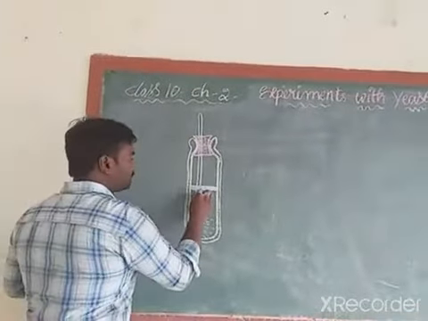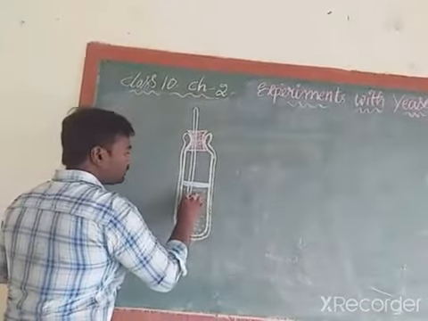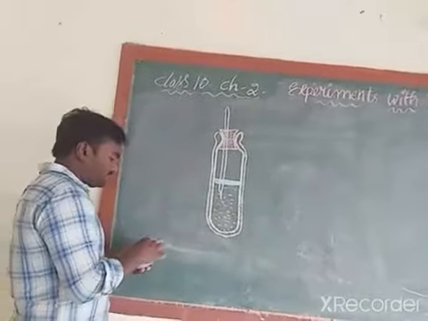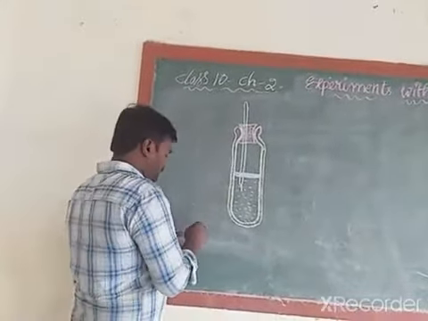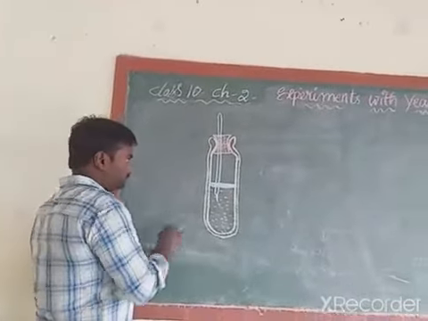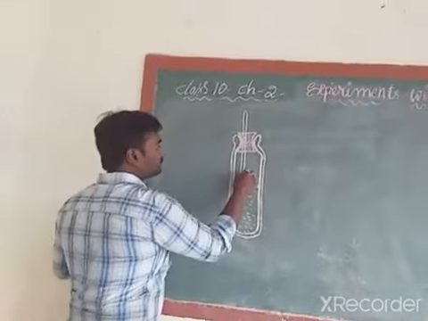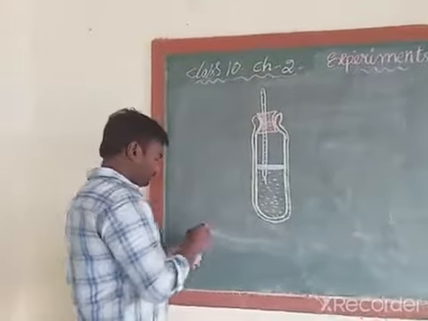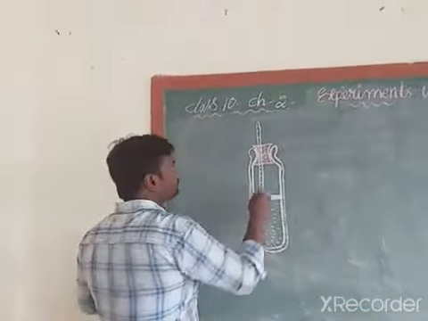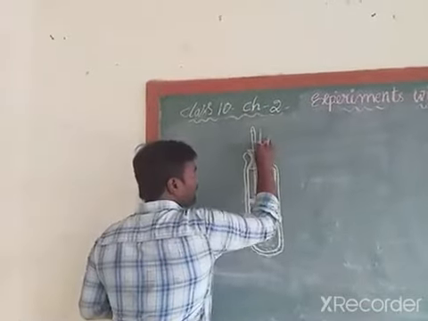This is the thermometer. What is the use of the thermometer? Already I have told you, the thermometer is useful to measure the temperature. Next, this is the delivery pipe.